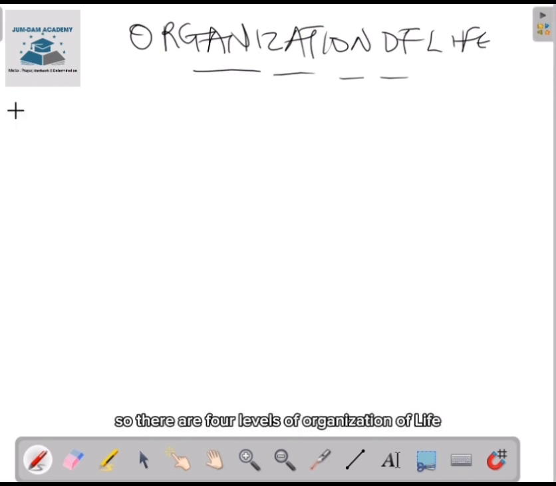There are 4 levels of organization of life in living organisms. Before I go into the explanation of these levels, we should understand that biologists study living organisms at any of these levels. Molecular biologists, for instance, go beyond the cell to study life at the non-living molecular level.